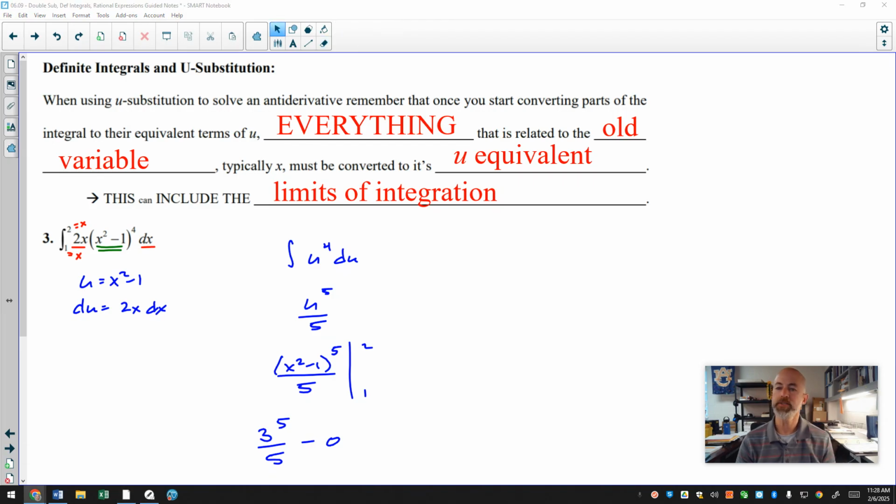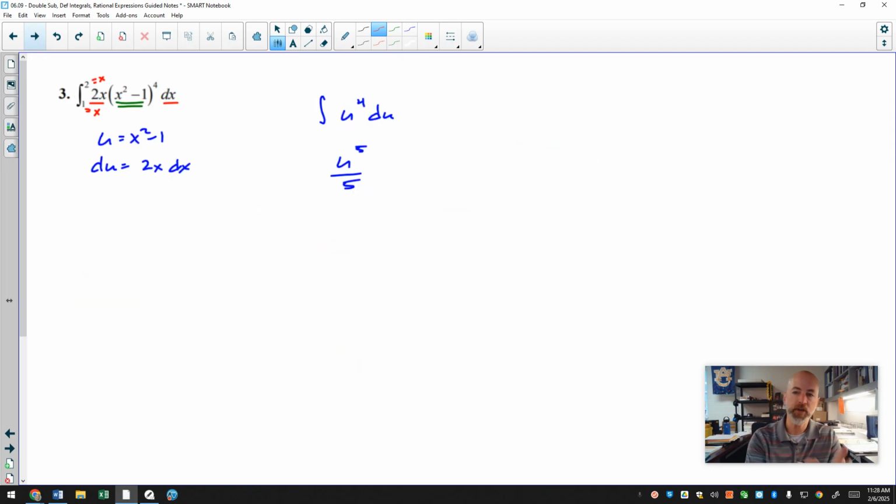And what I'll do here is I will just copy this initial work that I have right here up until the point I substitute the x squared minus 1 back in, because the other way you solve this, you're going to go through all of these same initial steps. You're going to pick a u, you're going to identify the du, you're going to substitute it, you're going to find the antiderivative. However, you have the option of also converting the limits of integration. I'll say convert limits of integration.